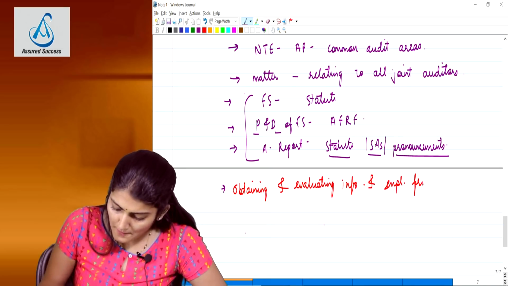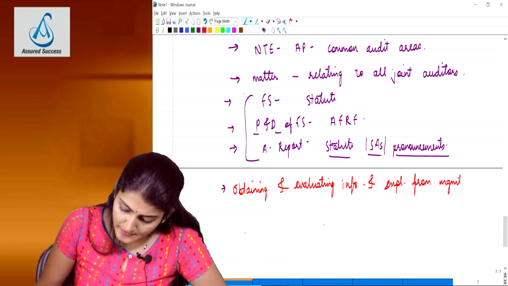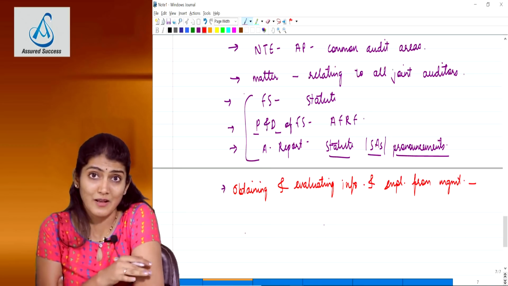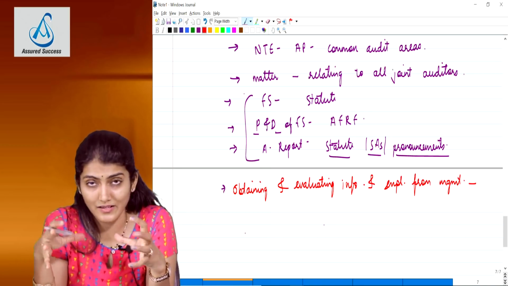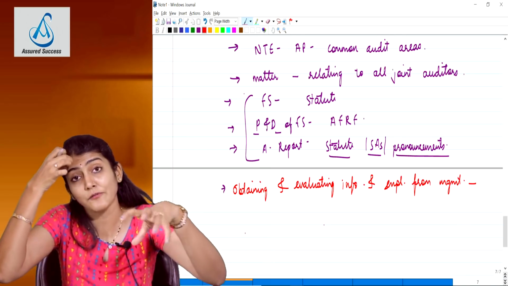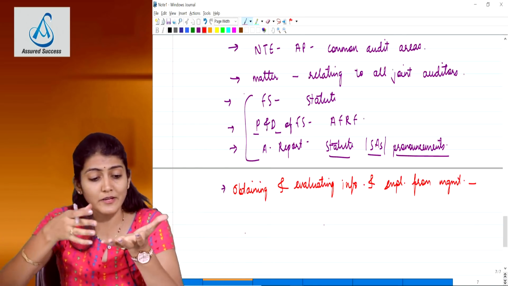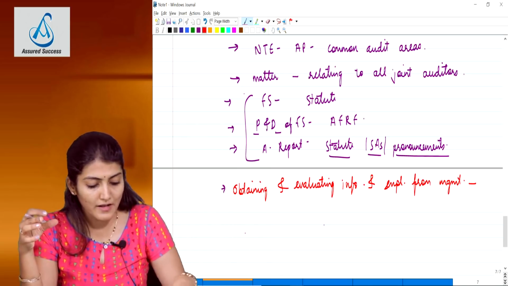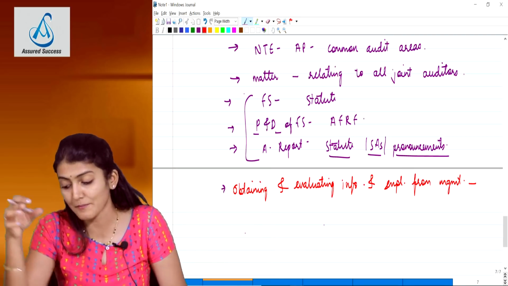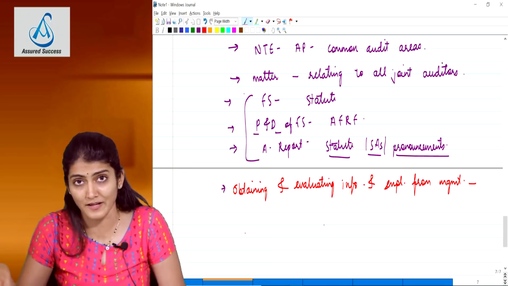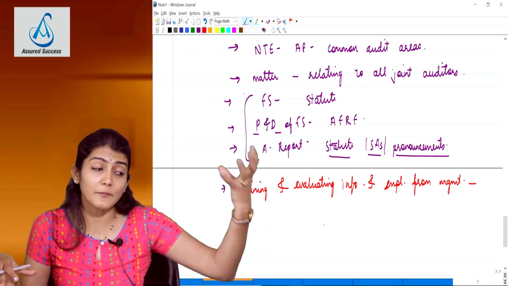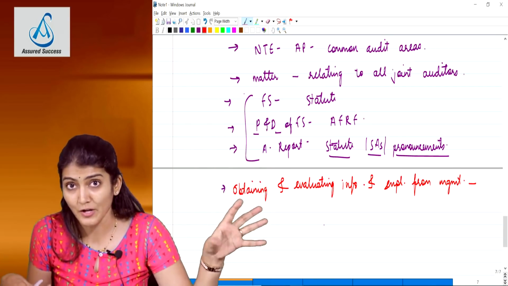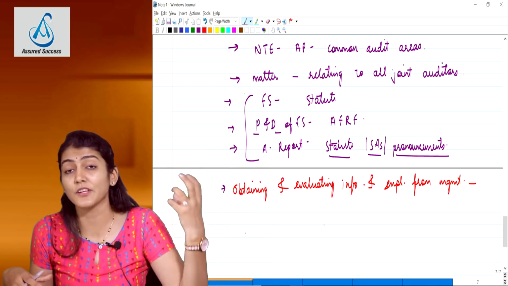Again, they are jointly and severally responsible, unless it is for a specific area. Say the company has 7 different manufacturing plants, and now say these plants have been divided as 2, 3 and 2. A and company is going to do the audit of 2 plants, B and company the next 3 plants, and C and company the remaining 2 plants. So now getting information and explanations regarding those 2 manufacturing plants is the responsibility of A and company, obtaining and evaluating information and explanations from the management.